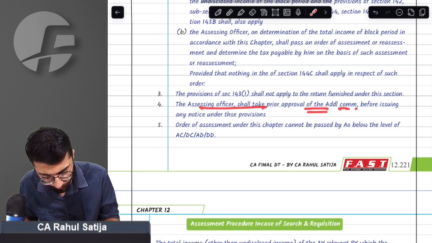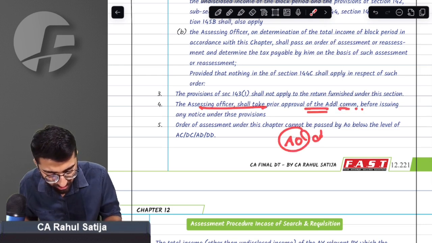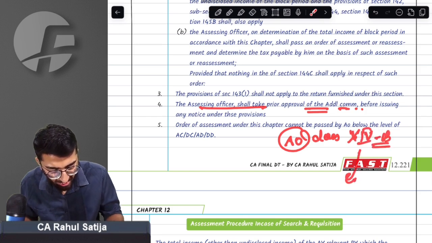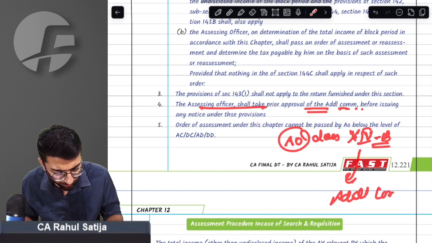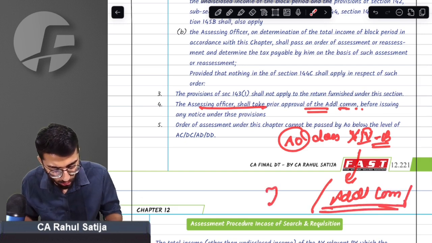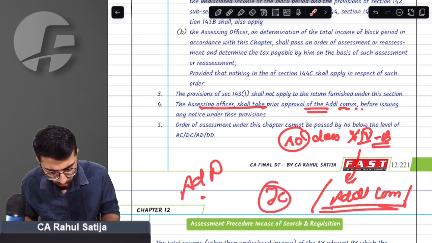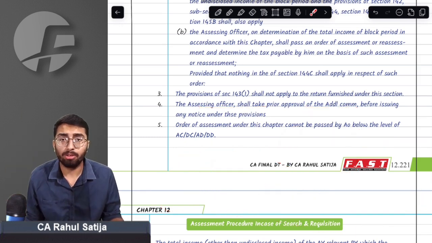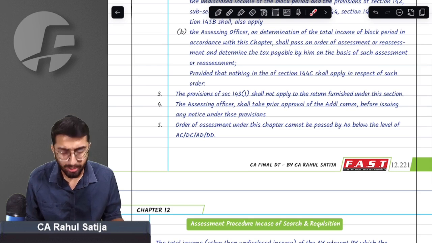The provision says that whenever the assessing officer does assessment under these provisions of Chapter XIV-B, the prior approval of an additional commissioner is required. The assessing officer can take approval from any of these four authorities: additional commissioner, joint commissioner, additional director, or joint director.